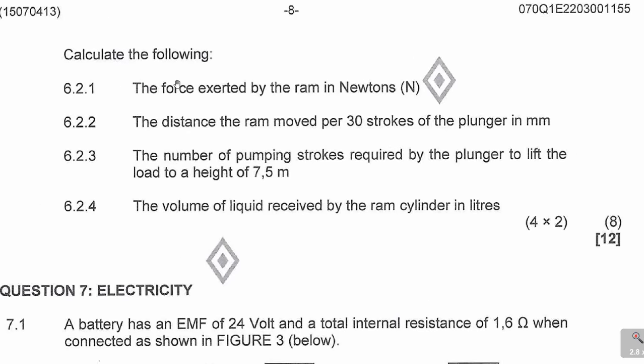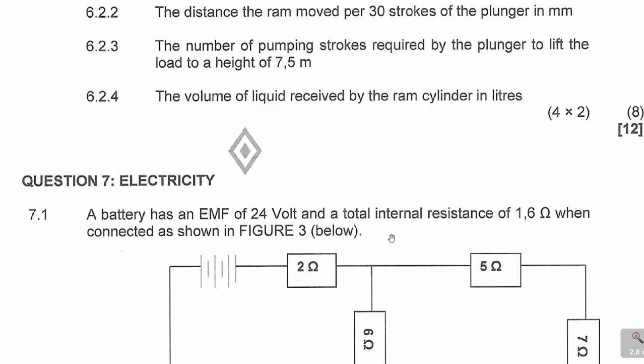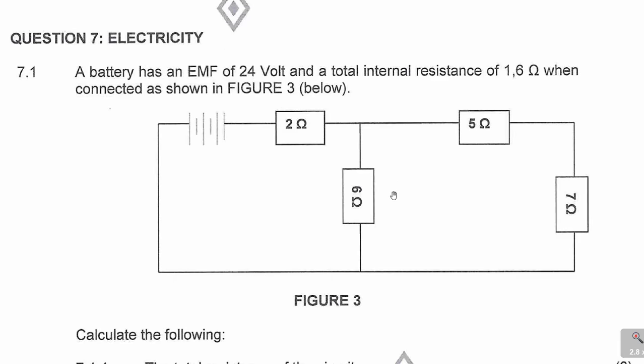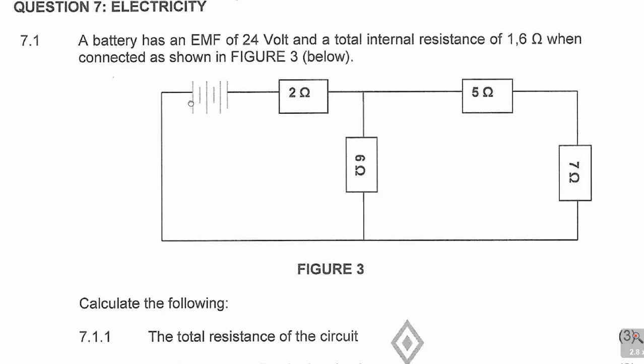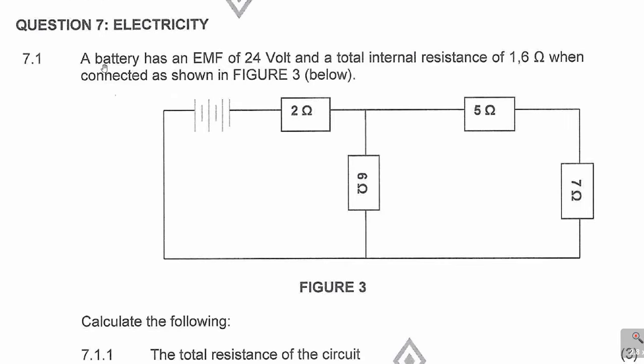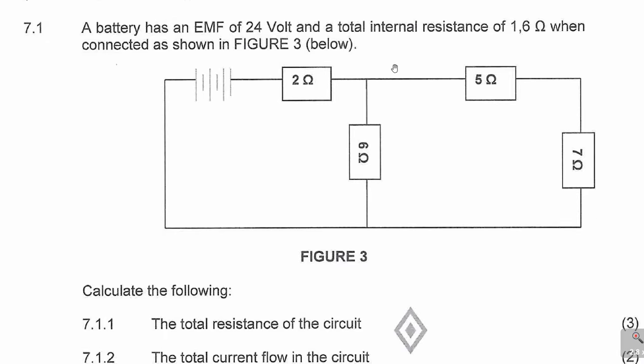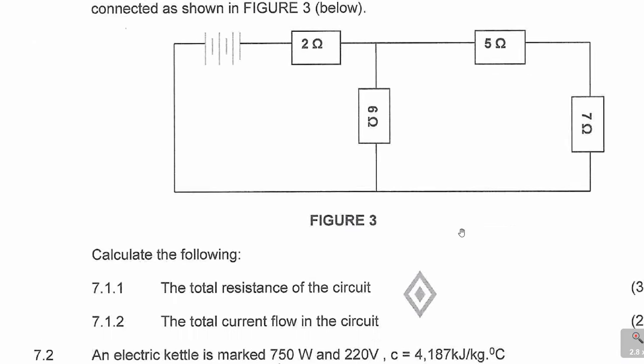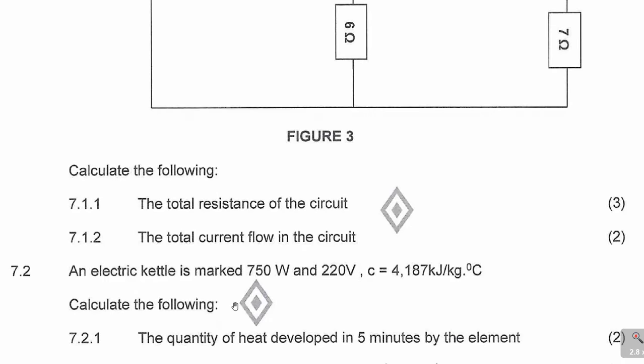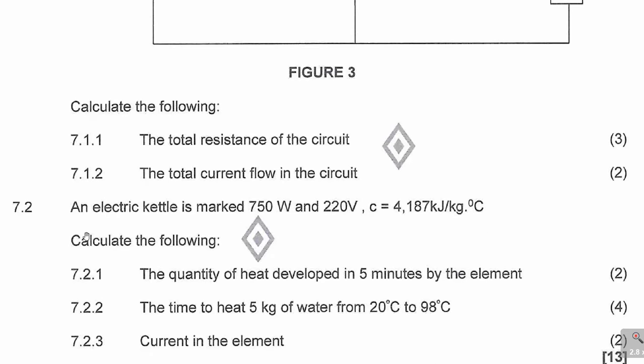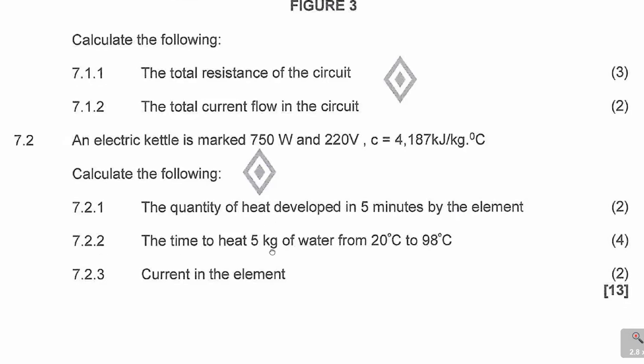So it's calculate the following: the force exerted by the ram, the distance the ram moved per 30 strokes, the number of pumping strokes, the volume of liquid received, and it was 12 marks. Question 7 here, 7.1, says a battery has an EMF of that and internal resistance of that, and they gave you a circuit diagram, and then you need to calculate the information based on that. 7.2 also is a continuation of that.